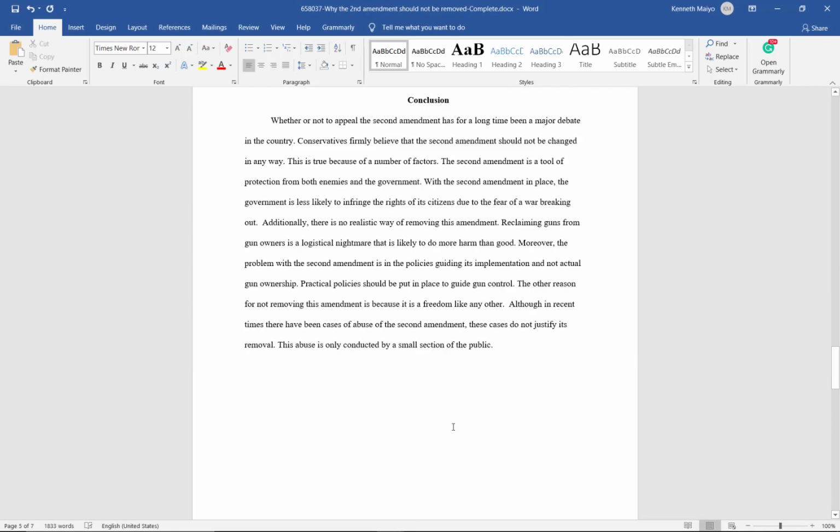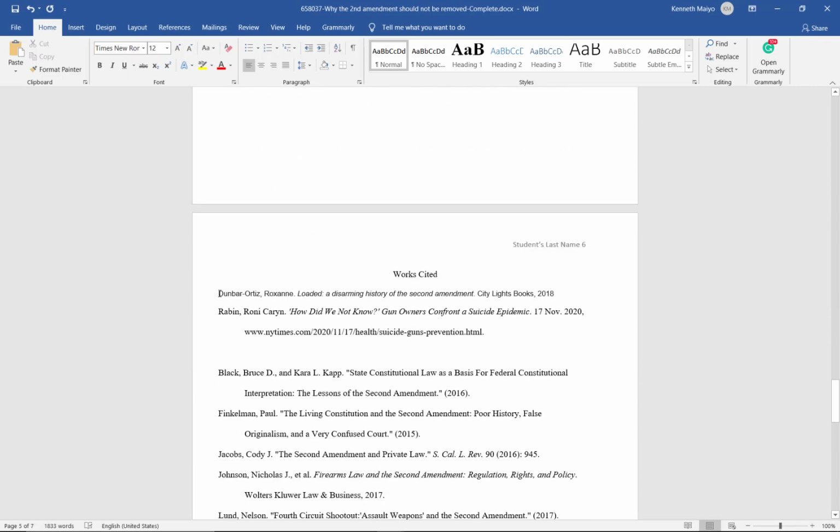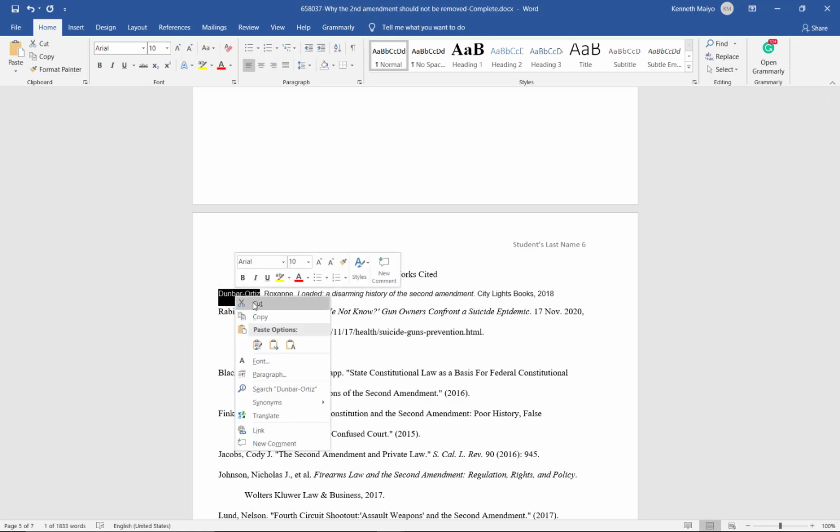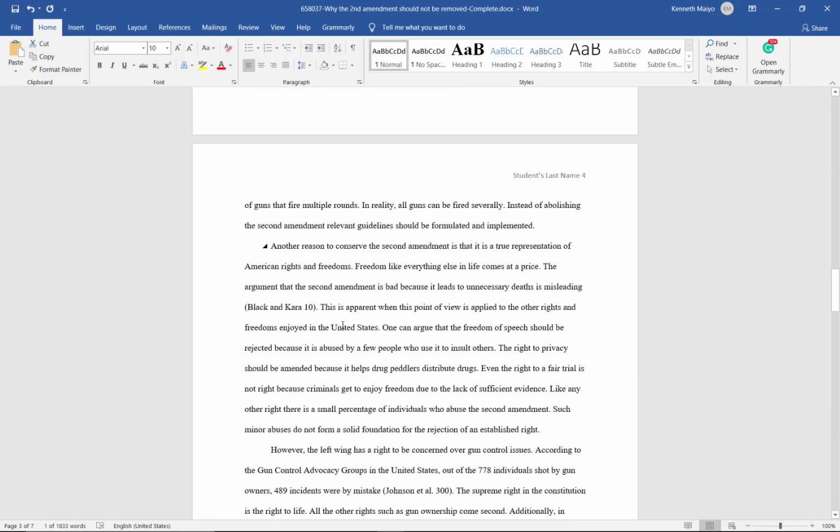So let's get an in-text citation as an example. We have our paper here. The author is Dunban Ortiz Roxanne, 2018. So I'm going to pick, this is just one author. I'm going to pick the first name of the author. So what do we know? We can't put an in-text citation in the first sentence. We can't put an in-text citation in the last sentence. We have to look for a sentence in between here. So for example, you can put it here. Let's pick any random sentence, no big deal.